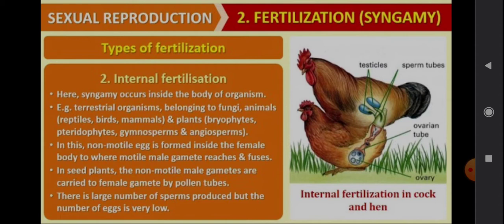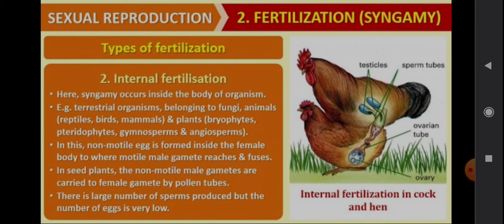In this, a non-motile egg is formed inside the female body, to where the motile male gamete reaches and fuses. It means the egg doesn't move. The sperm swims, it moves. So the egg is non-motile, whereas the sperm is motile. That sperm swims and reaches the egg inside the female body, which doesn't move.